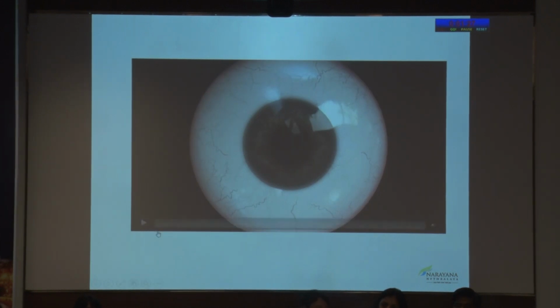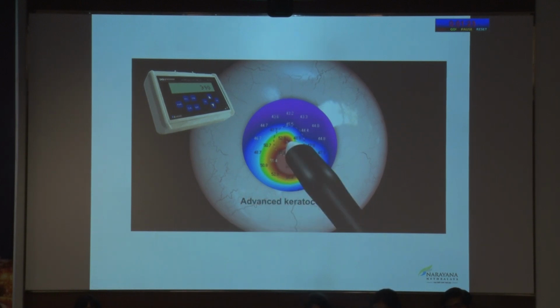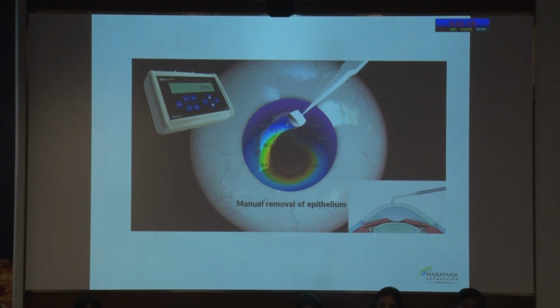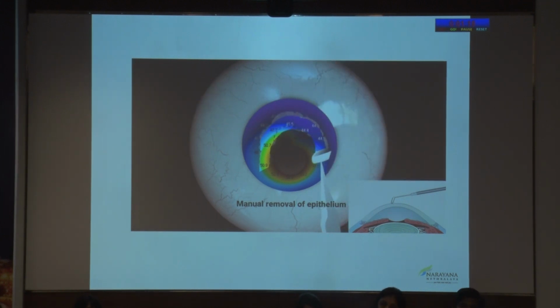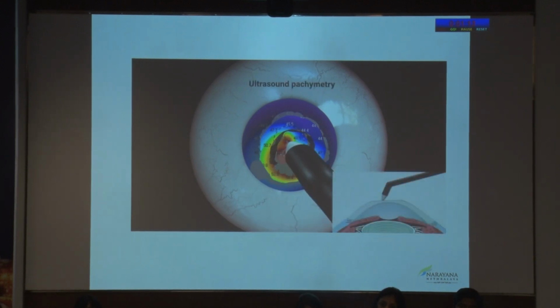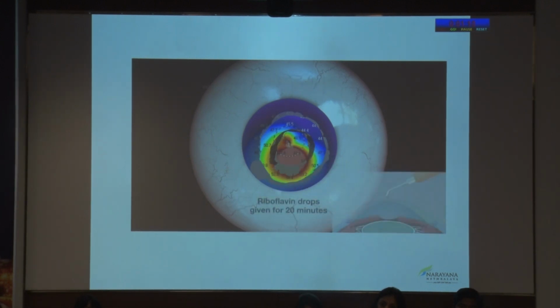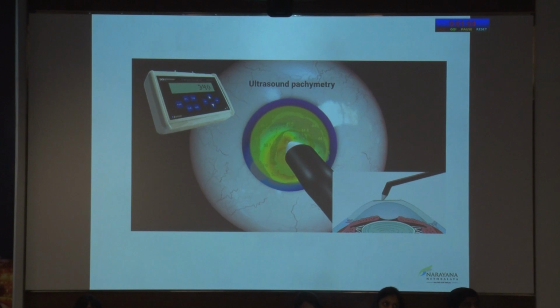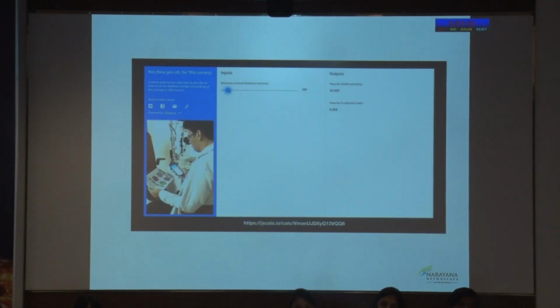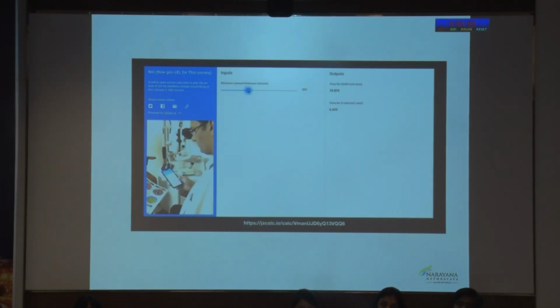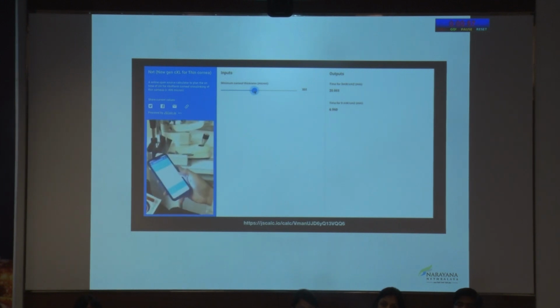So this animation displays what is done exactly. So you have a case of advanced keratoconus. We measure the preoperative pachymetry. After performing manual cross-linking, repeat measurement is done. We perform cross-linking with riboflavin drops given for 20 minutes. And the pachymetry, post removal of epithelium, which is documented, is what is entered into our calculator.